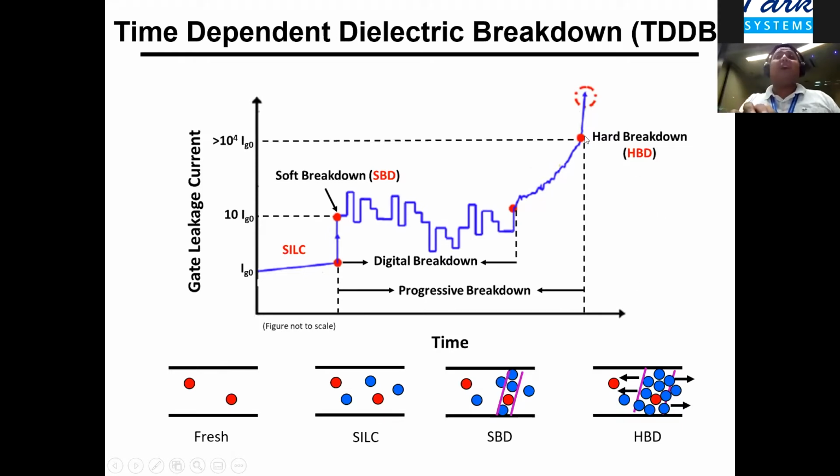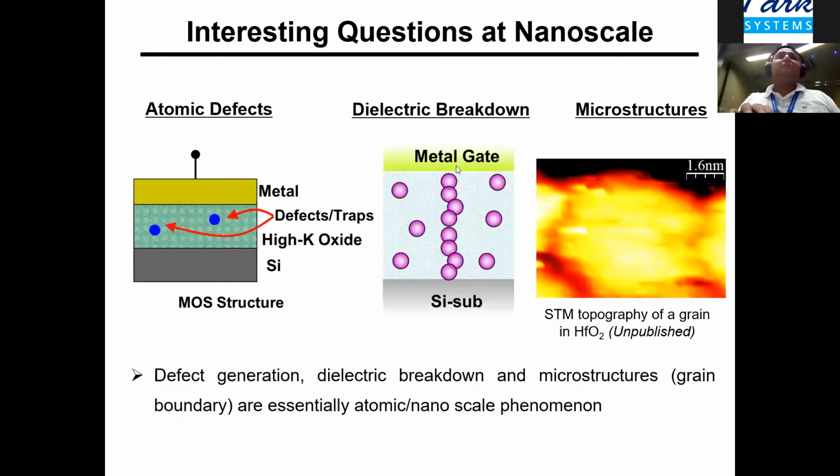And finally, we have a hard breakdown, when the dielectric simply fails to operate, when the transistor simply fails to operate. So why is AFM in the picture? Because all these phenomena, if you look at, for example, defect generation, dielectric breakdown, and microstructures, are all nanoscale phenomena. So if one just wants to understand from standard transistor structure devices or capacitor structure devices, it can't be measured.